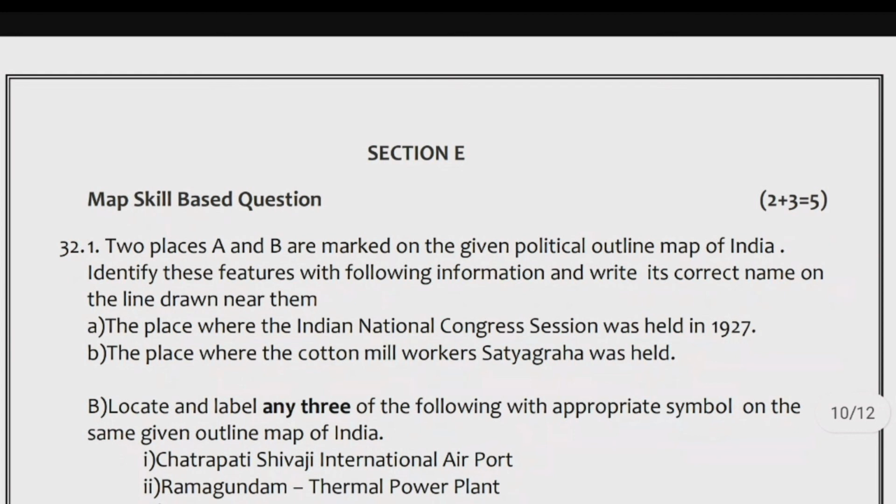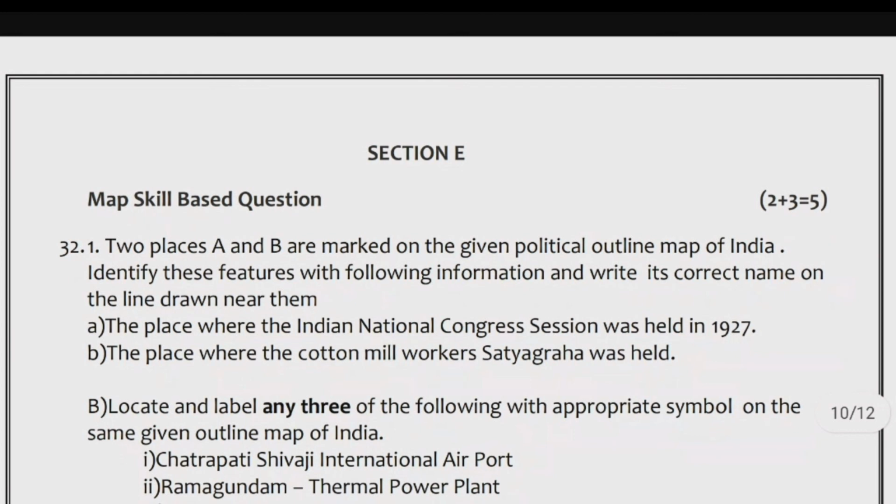32.1. Two places A and B are marked on the given political outline map of India. Identify these features with the following information and write the correct name on the line drawn near them. A. The place where the Indian National Congress session was held in 1927.